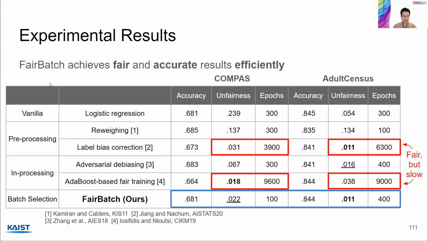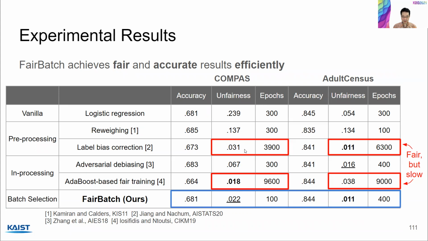I'd like to show some experimental results of FairBatch. FairBatch achieves fair, accurate, and efficient results. Here I'm comparing FairBatch with pre-processing and in-processing baselines. We use two real data sets, COMPAS and adult census, and here accuracy, higher is better, unfairness, lower is better, epochs, lower is better. So we align the accuracy values as much as possible, so you just need to compare the unfairness and epoch results.